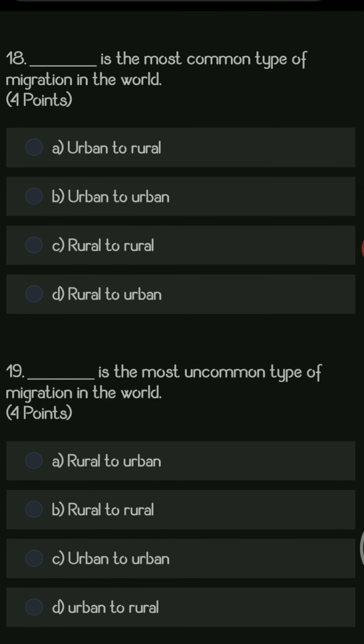Next question. Dash is the most common type of migration in the world. Options are urban to rural, urban to urban, rural to rural, rural to urban. The right answer is rural to urban, because most commonly the migration takes place from a less developed place to a more developed place where all the facilities and amenities are available.